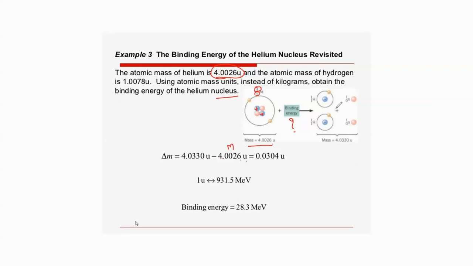What is small m? Small m is the collective mass of all these. There are 2 protons and 2 neutrons. So collectively, we are taking the same as hydrogen mass, 1.0078 into 4. Protons and hydrogen, we take one each, because hydrogen has only 1 proton. So we multiply the given data by 4, and we will get 4.0030.